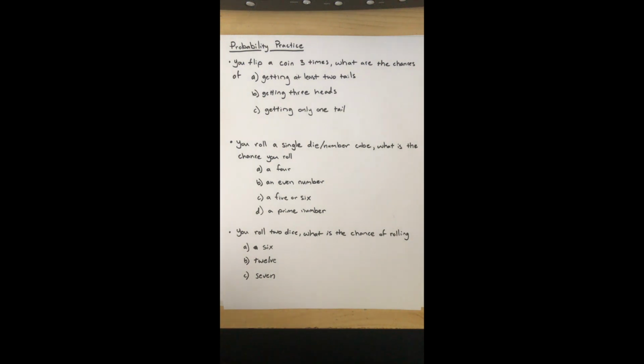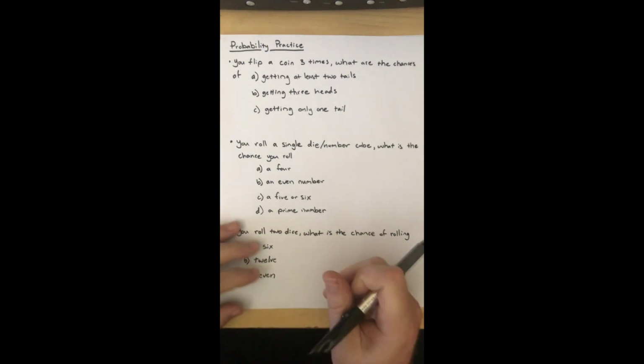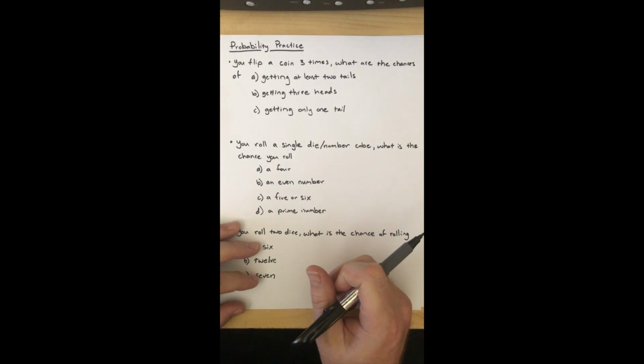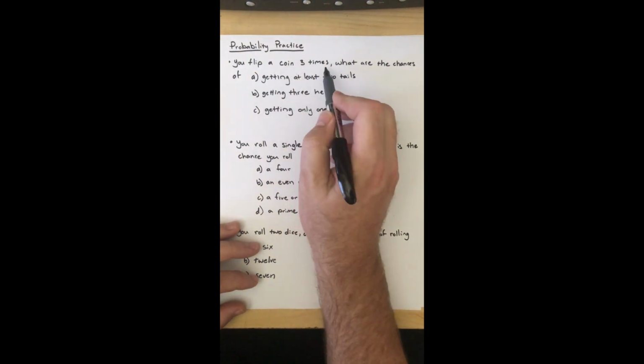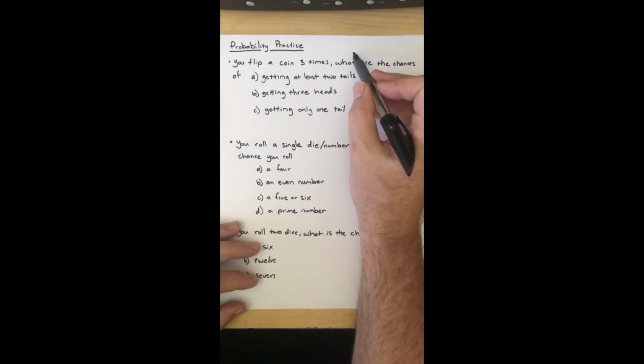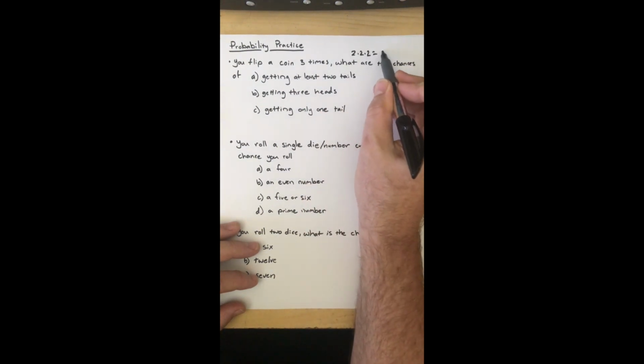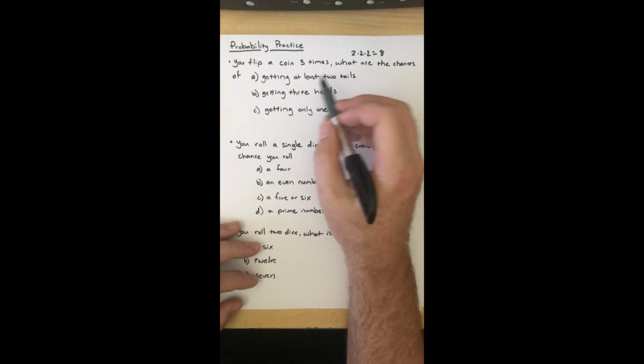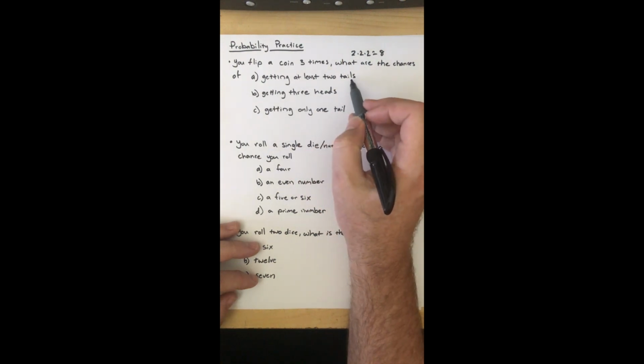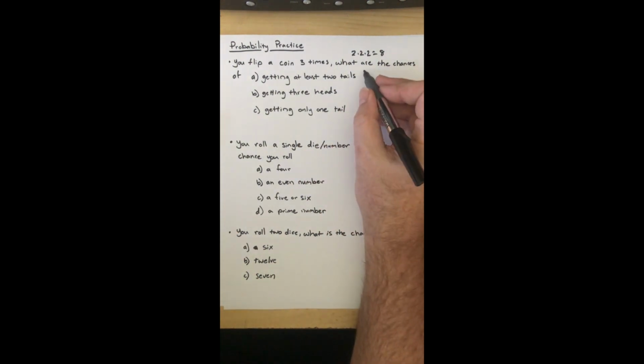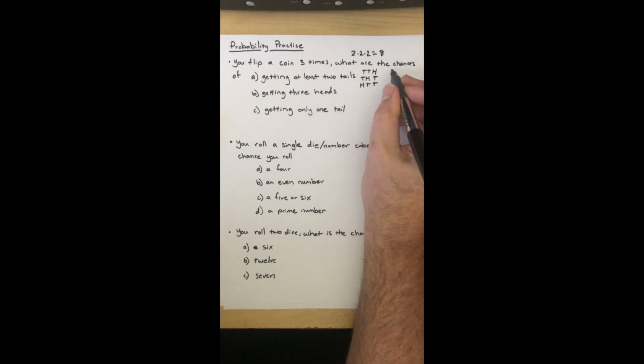Okay, we're back. You hopefully know exactly what's going on. All right, so we're flipping a coin for the first one 3 times. So that's 2 times 2 times 2, which is 8. So everything's going to be out of 8. Getting at least 2 tails in 3 flips. Okay, so I could get tails, tails, heads, or tails, heads, tails, or heads, tails, tails. So that's 3 out of 8 for A.